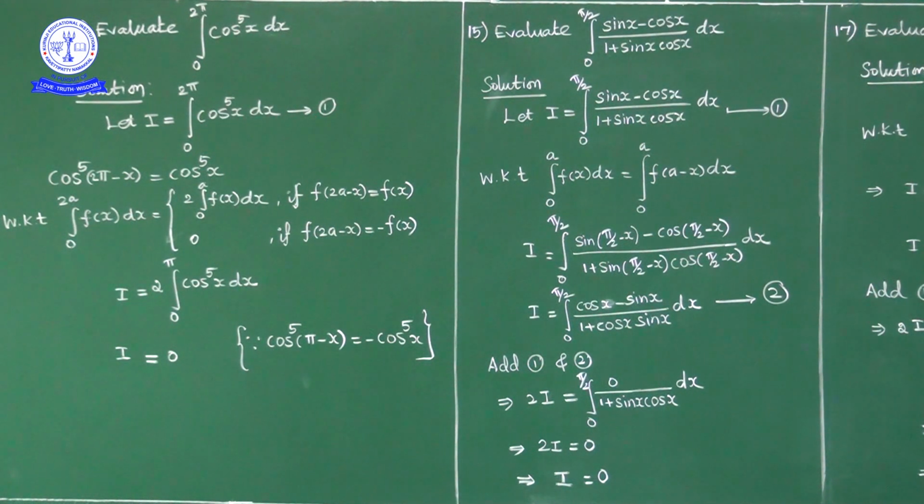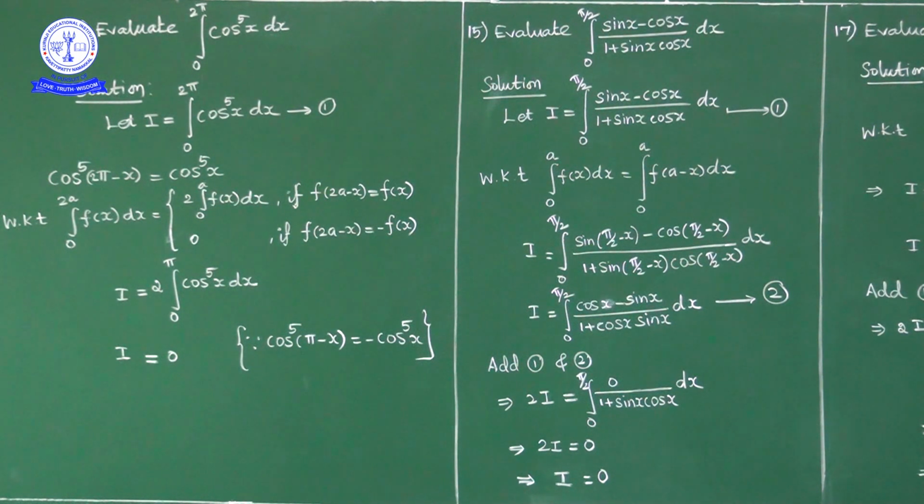Now we have a condition. Integral 0 to 2a f of x dx is equal to 2 times integral 0 to a f of x dx if f of 2a minus x is equal to f of x, and 0 if f of 2a minus x is equal to minus f of x.